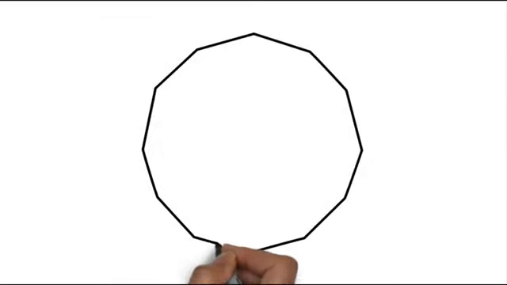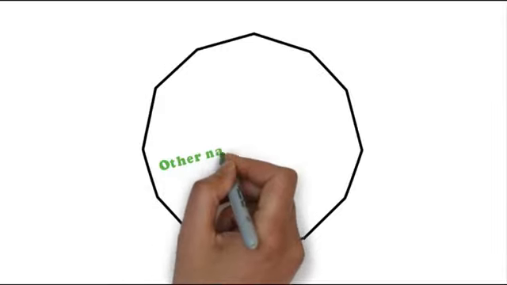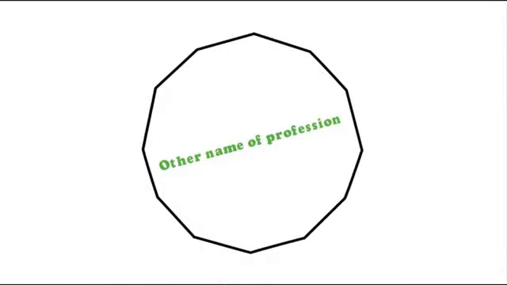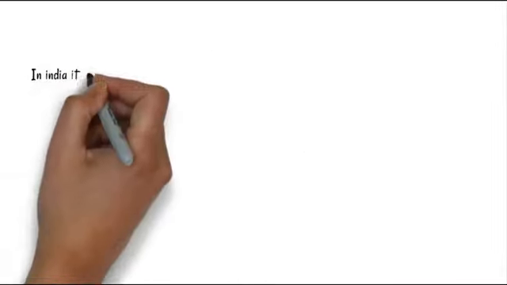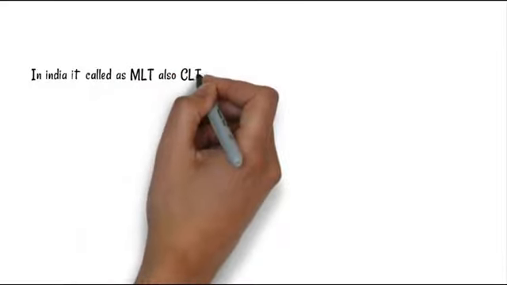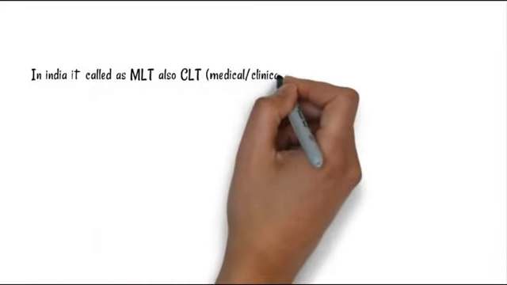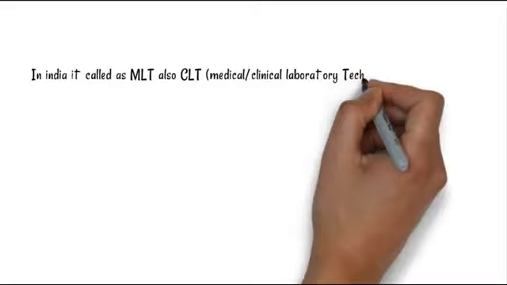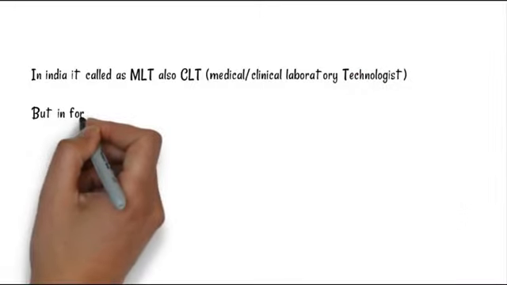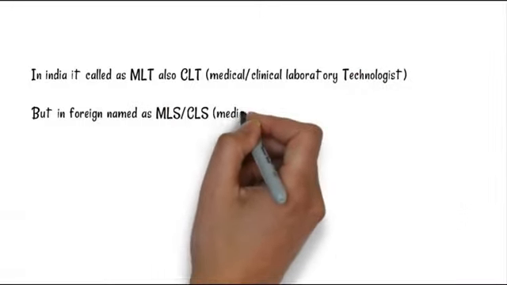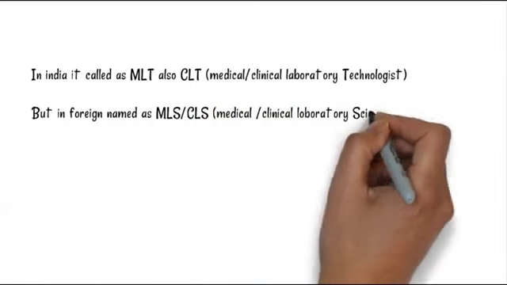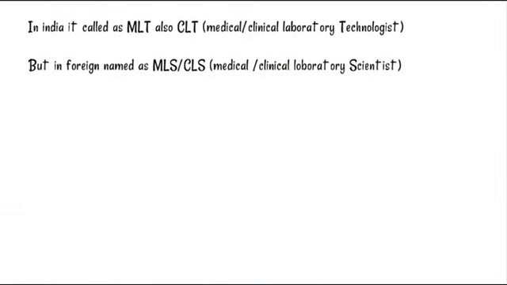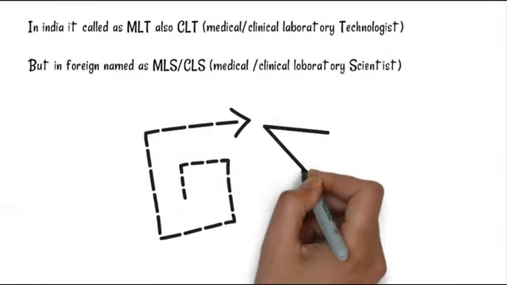Now we have some other names of the profession. In India we know some names, but in foreign countries there are different names. In India, it is called MLT or CLT, Medical Laboratory Technology or Clinical Laboratory Technology. But abroad, it is named MLS or CLS, Medical or Clinical Laboratory Scientist.